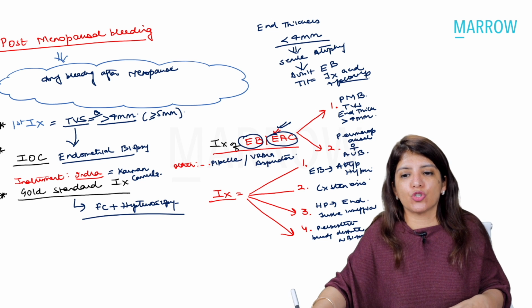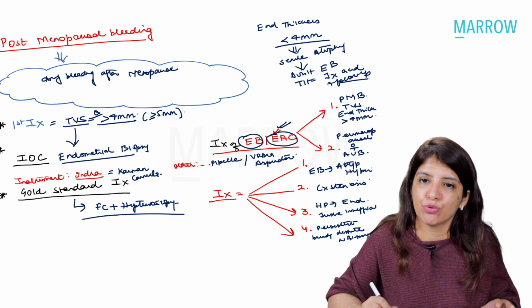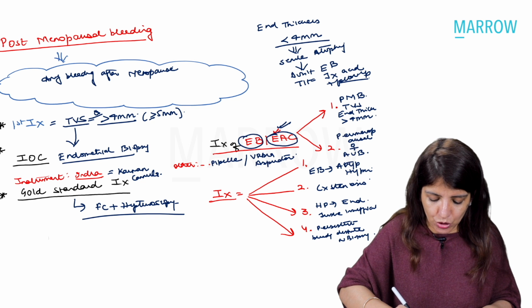So the biopsy report was normal, but the patient has persistent bleeding. Again, that's an indication for doing fractional curettage and hysteroscopy. Clear to all of you?